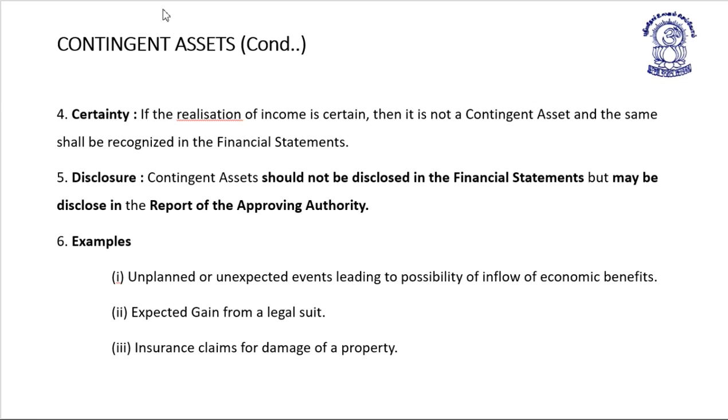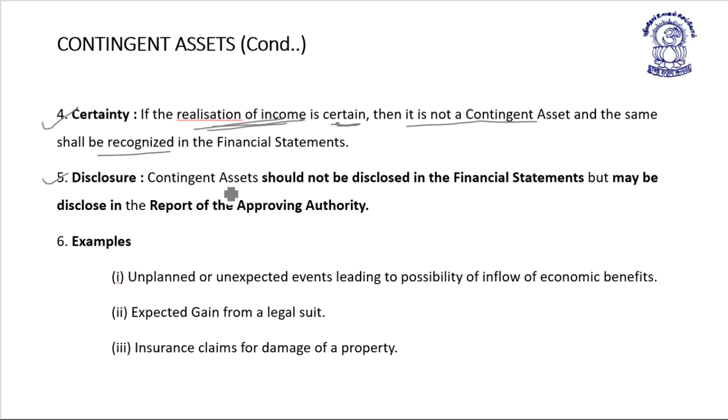Next, certainty. If the realization of income is certain, then it is not a contingent asset and the same shall be recognized in the financial statement, because to be a contingent asset there should be an uncertain event. So if realization of income is certain, then it is not a question of contingent asset and so it is recognized in the financial statement.